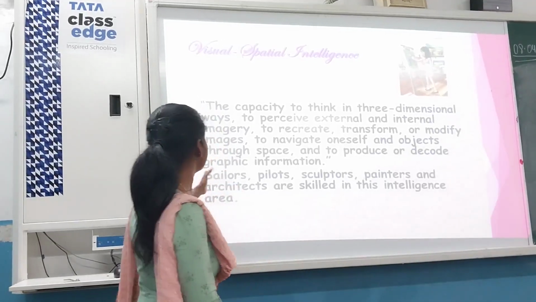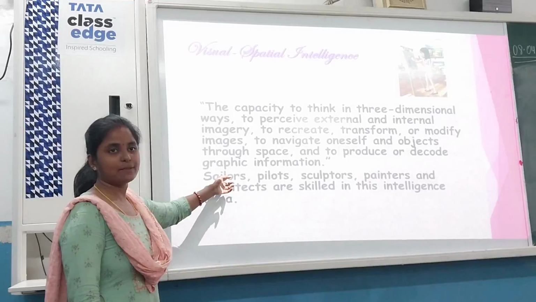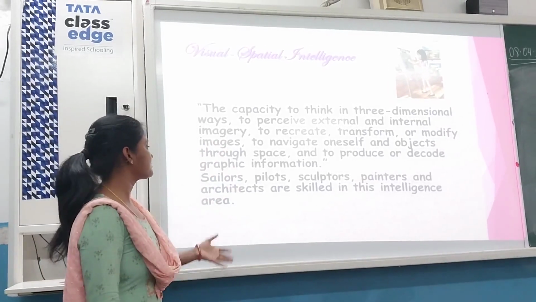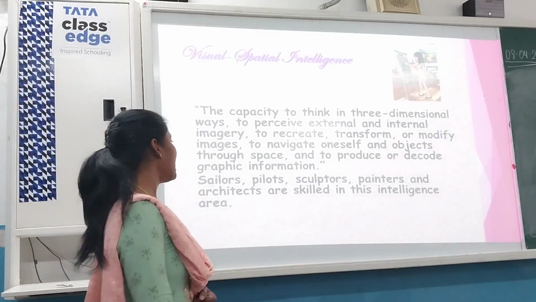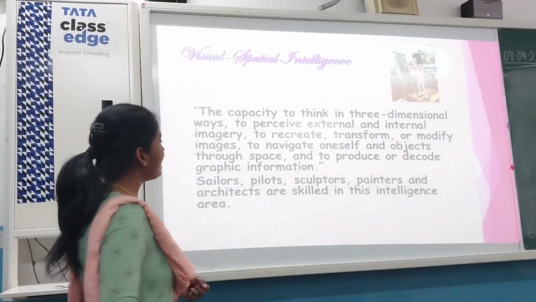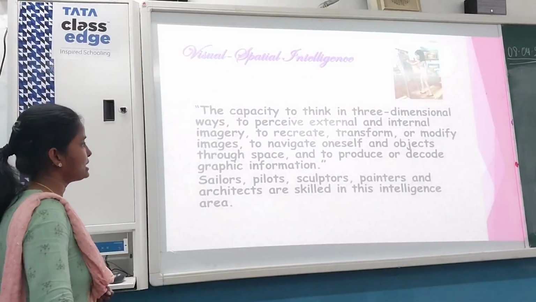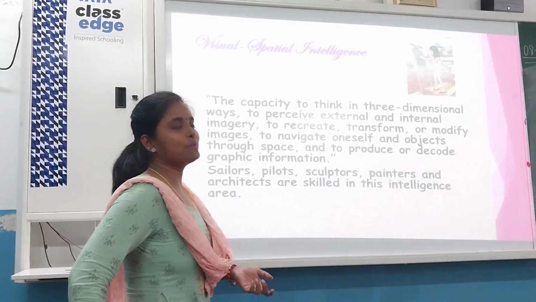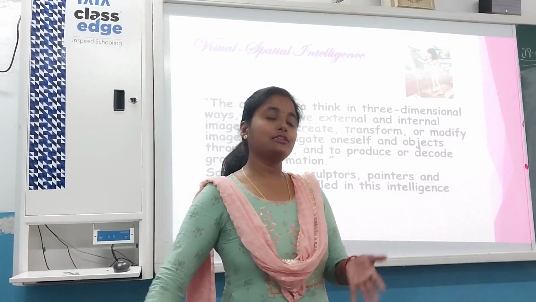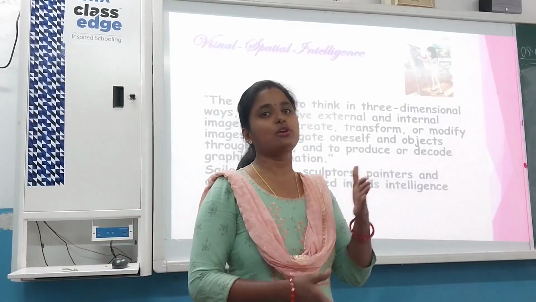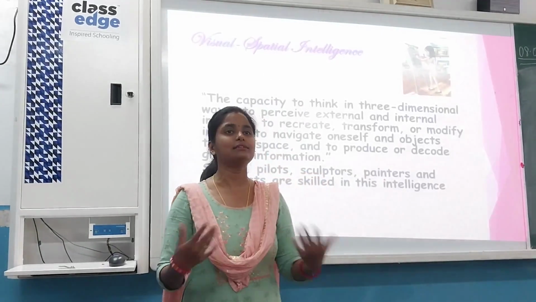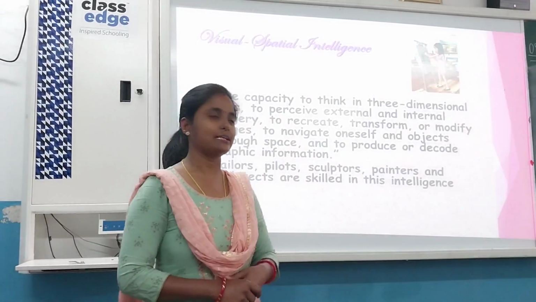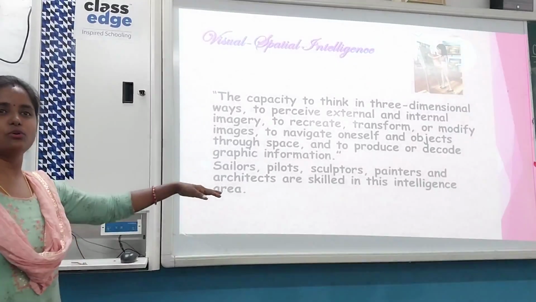Suppose here the examples are taking the sailors. They are mostly sailors. They have this kind of intelligence. Sailors, pilots, sculptors, painters, architects and all. Because they have the capacity to think in three-dimensional ways and to perceive external and internal imagery. Suppose कोई person है जो interior decoration करते हैं, they know कि छोटी से भी जगह को किस तरह से वो decorate करके and how to put the things, and they can excel in their work. So this kind of people have this kind of visual spatial intelligence. I hope I am not reading all the things. Okay.